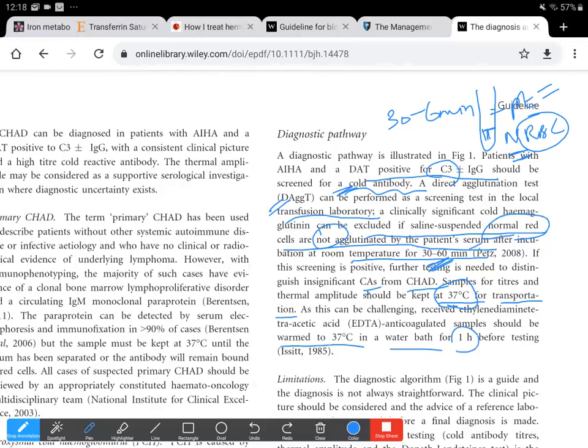So either the samples should be transported at 37 degrees centigrade, or before testing they should be warmed in a water bath. These are basically guidelines for transportation and before testing. So the testing should be done at 37 degrees centigrade for calculation of titers and thermal amplitude.